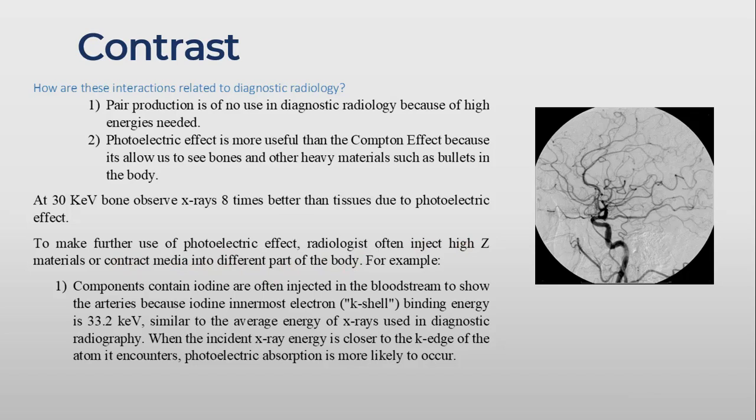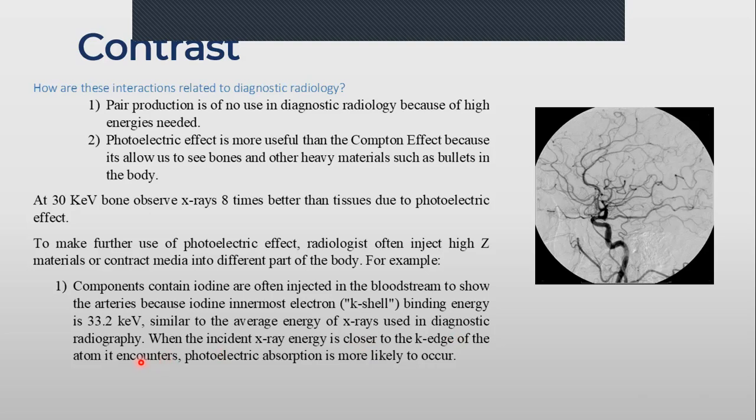So it is the best energy for the photoelectric effect, which most likely happens when the incident X-ray energy is close to the K-shell binding energy of the atom.